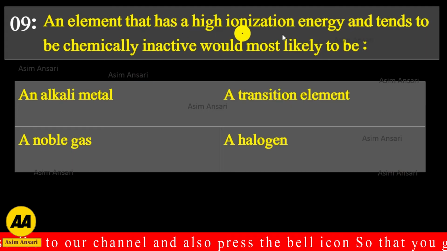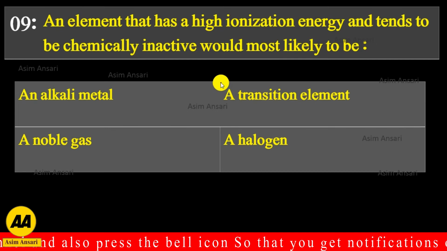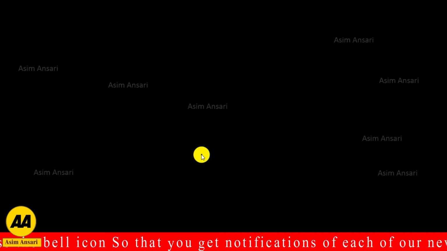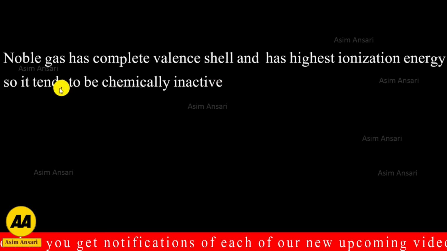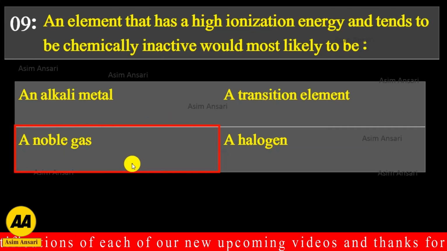Next, an element that has high ionization energy and tends to be chemically inactive would most likely be an alkali metal, a transition element, a noble gas or a halogen? A noble gas has a complete valence shell and the highest ionization energy, so it tends to be chemically inactive. So the exact answer is a noble gas.